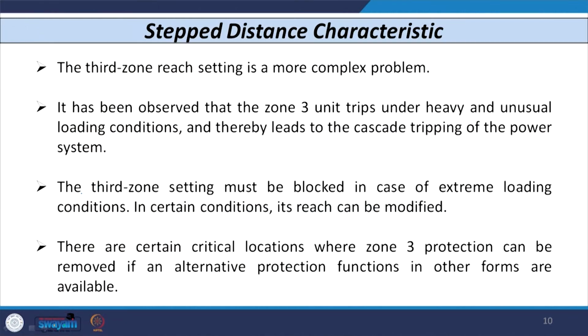So, as I told you, in step distance relay there are 3 different zones, and the first zone is instantaneous in nature, whereas the second and third zones are time delayed zones with some value. So, in this class we started our discussion with the distance relay, how the distance relay works, and what the different types of characteristic are. Then we discussed the step distance characteristic of distance relay, and finally the control circuit of distance relay.